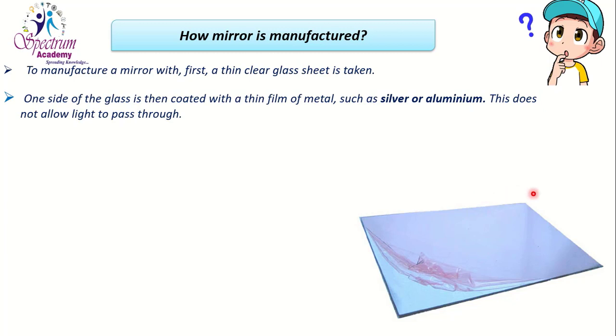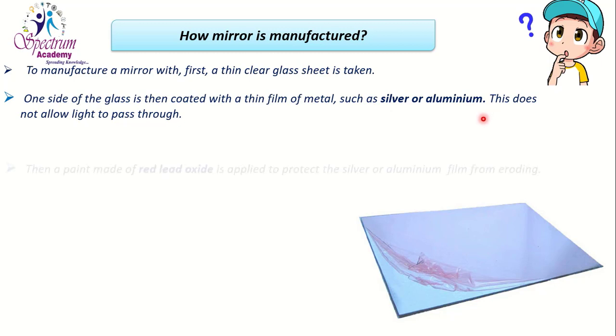So one side of the mirror is coated with silver or aluminum, and this coating does not allow light to pass through it. It will block all the light rays falling on the surface of the mirror and help to reflect them in the backward direction. It will help to bounce back all the rays. It will not allow them to pass. Due to this coating, light rays will not pass through the glass.